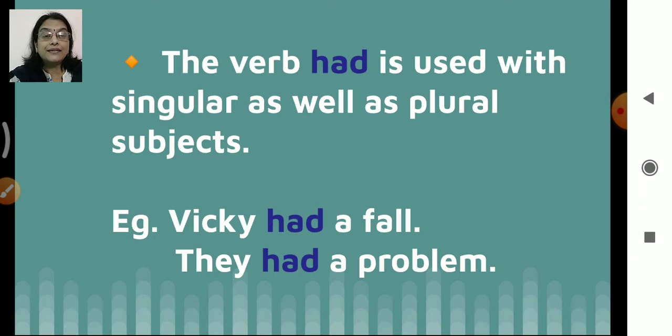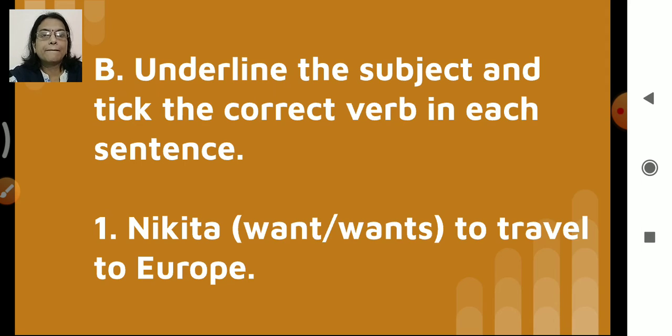Okay. Now, the verb had is used with singular as well as plural subjects. So we can use had with both singular and plural subjects. Like, Vicky had a fall, they had a problem. Vicky is singular, still we have had here. They, plural, we have had. So had, which is the past tense of the verb, we will have as singular as well as plural. Followed? Okay, now next.